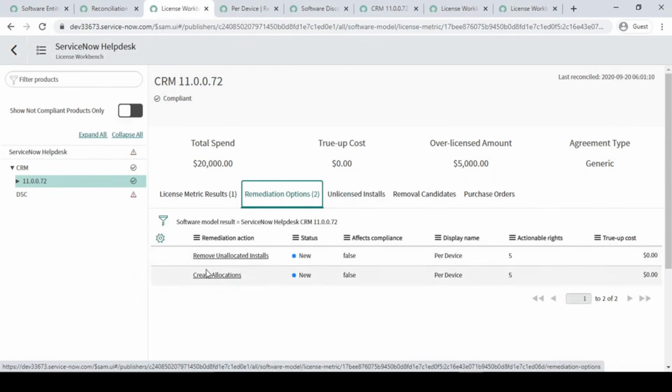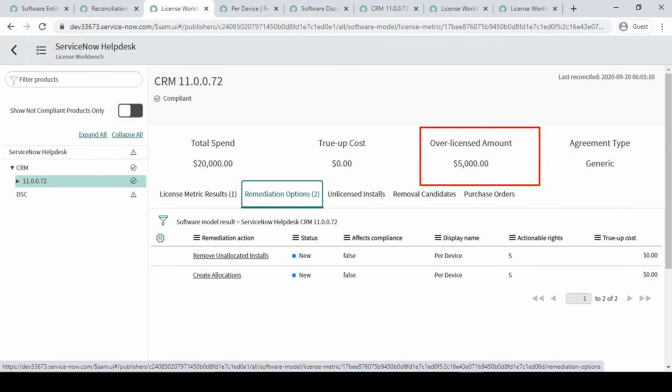It is saying removable candidate. So it is there because the system is telling go and install the software for those devices. But in this case, guys, we have an over license because we have a purchase of 5 extra licenses, and as of now we are not using them anywhere. So that's why it is showing it. That means you have an over licensed amount this much.